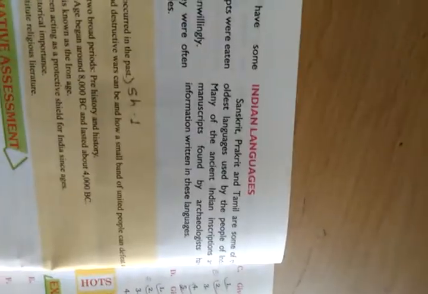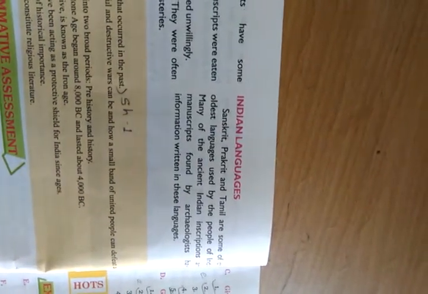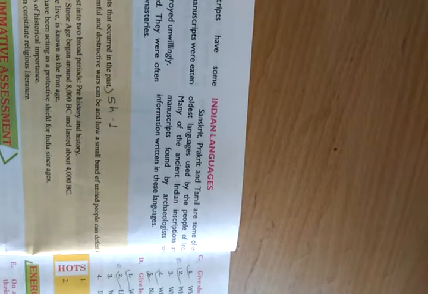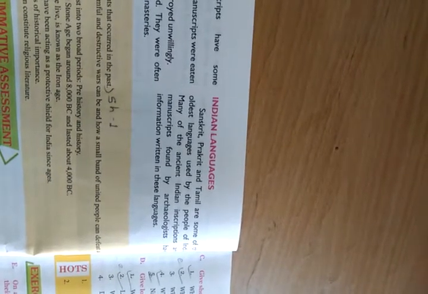Now let us see the oldest ancient Indian languages. They are Sanskrit, Prakrit and Tamil. How do you know that these are the oldest languages? Because some of the inscriptions found by the archaeologists were written in these languages, like Sanskrit, Prakrit and Tamil. With that, the archaeologists concluded that these three languages were the oldest languages spoken by the people of ancient Indian history. With this we complete our first chapter.